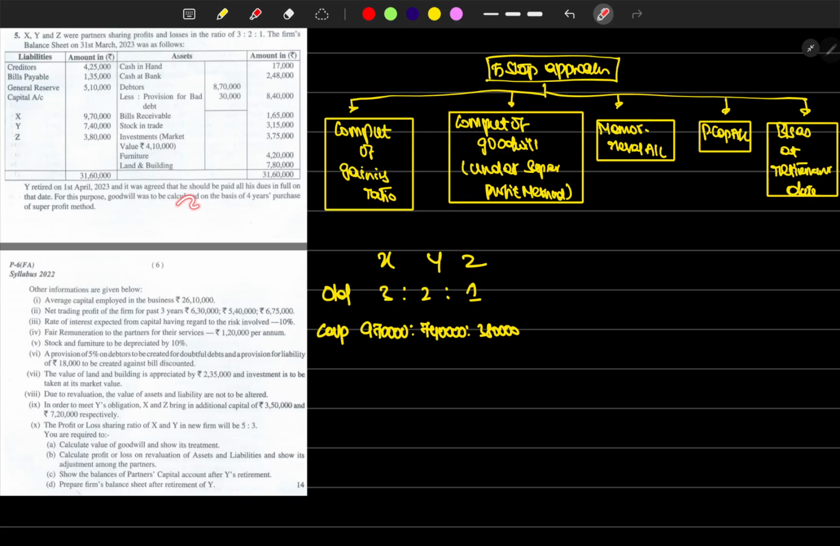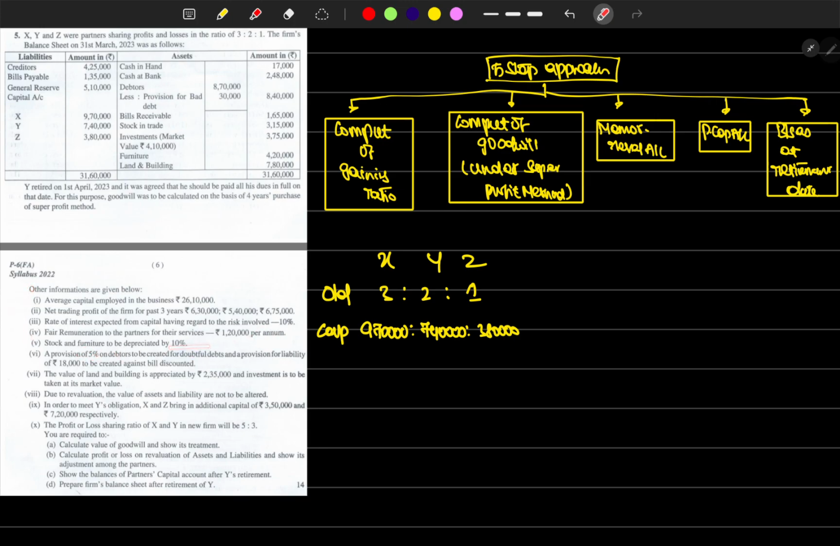For this purpose, goodwill has to be calculated under the super profit method. Number of years' purchase is 4 years. Other information has been given: the average capital employed, and the net trading profit for the 3 years. These are all goodwill information, and the rate of interest expected from the capital, having regard to the risk involved, which is 10%. All these are for calculating the super profit method.